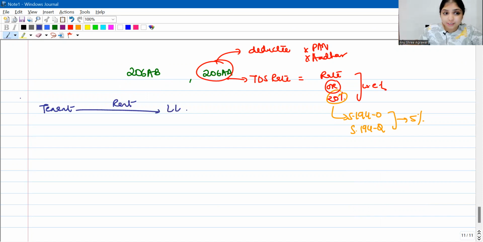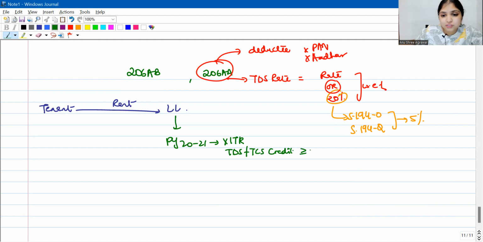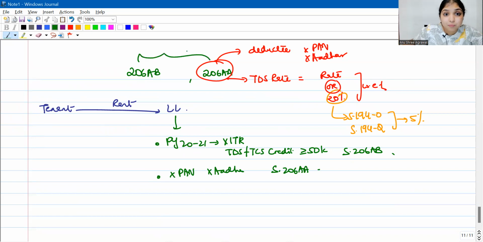Okay, he checked. In 2021, the landlord had not filed income tax return and TDS TCS credit was also at least 50,000 rupees, which means 206AB is applicable. And also the landlord is neither giving PAN number nor is he giving Aadhaar number, which means 206AA is also applicable. In such case, if both are applicable, you will apply both and you will pick whichever is higher.